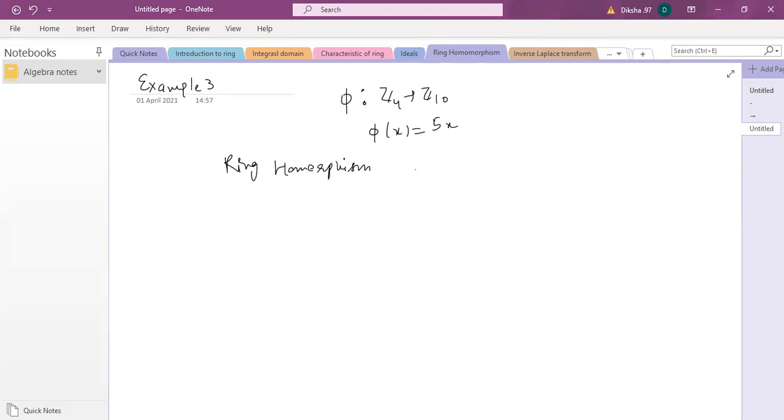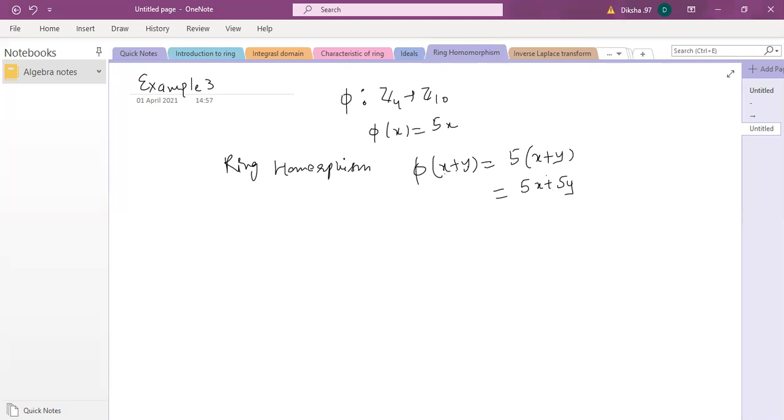So yeah, it's easy to see phi of x plus y is 5 times x plus y. This is how the usual mapping goes. And then this is 5x plus 5y. So you see the left hand side, this one is modulo 4 and this is modulo 10.